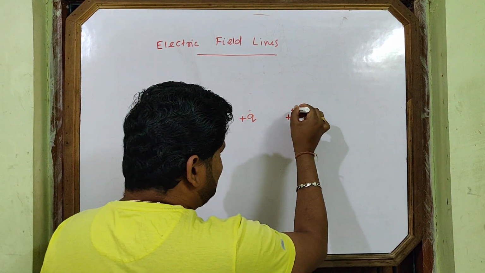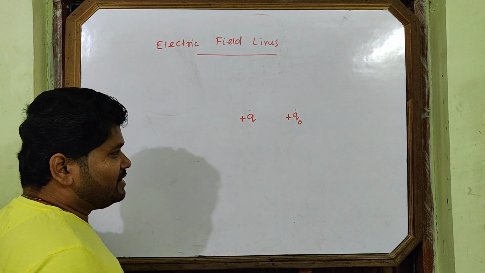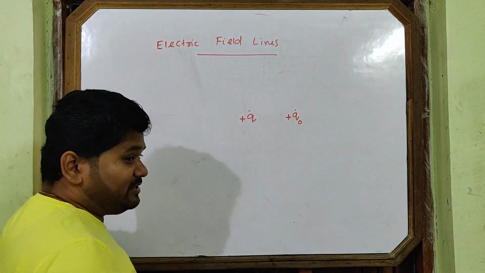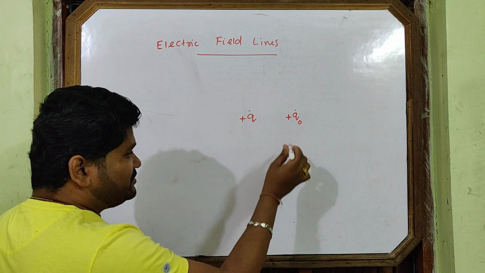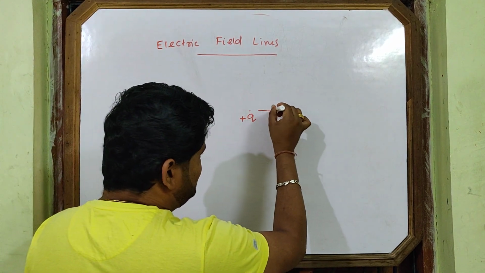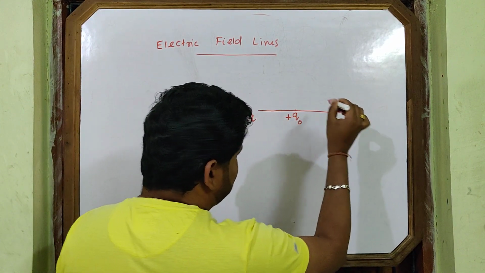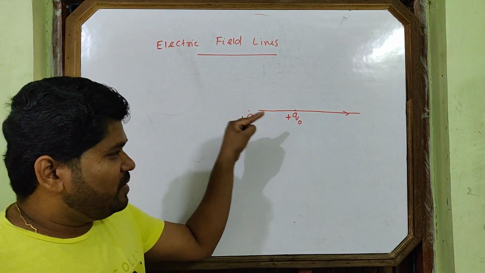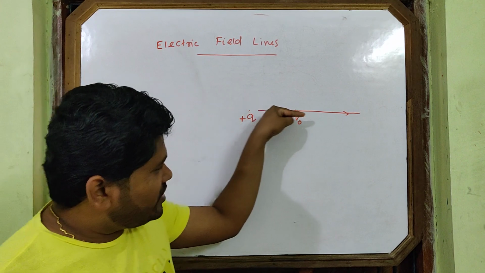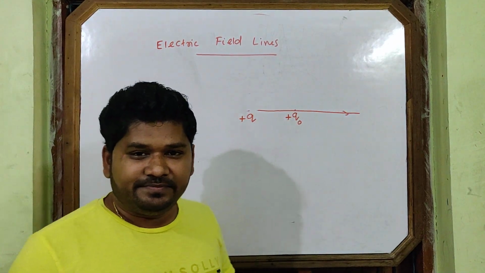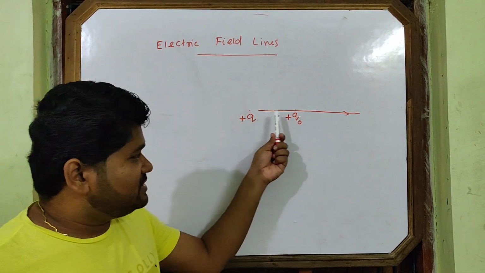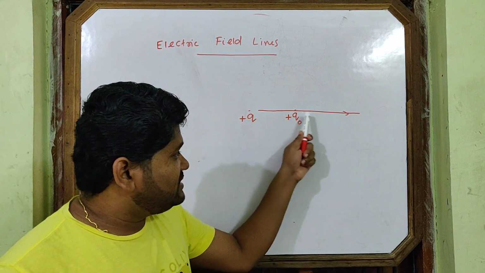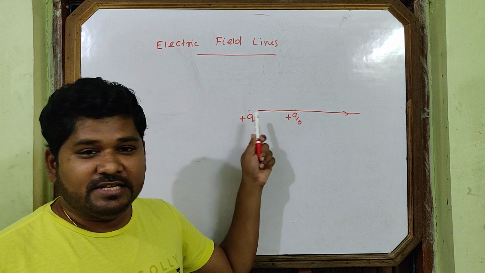And a force acts on the test charge. How much force acts? Just before I told you, F is equal to QE, so F is equal to Q naught E acts here. And this repels, so the test charge will move like this. Since it repels the test charge and only one force acts, it will move in a straight line like this. What is formed now? A path is formed on which the test charge moves.